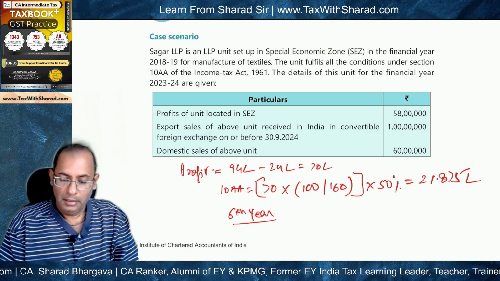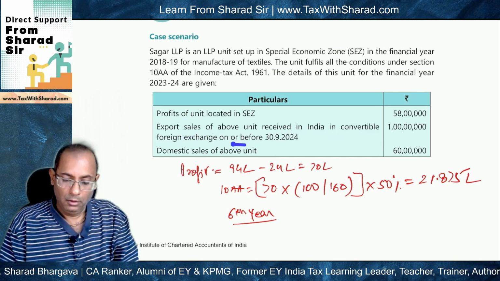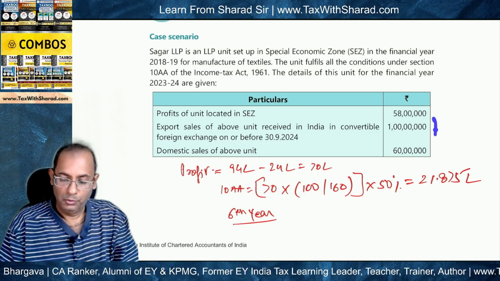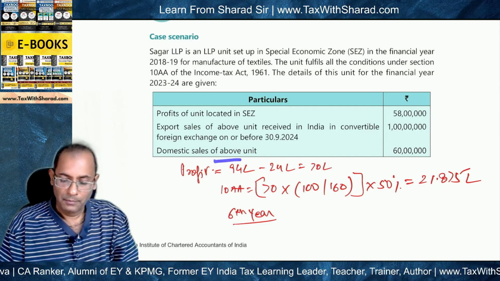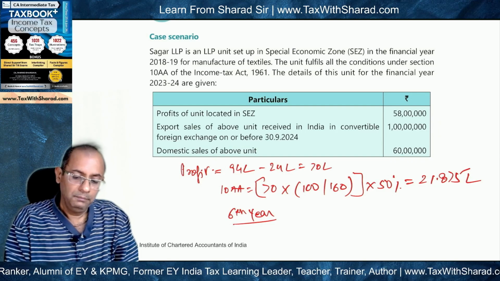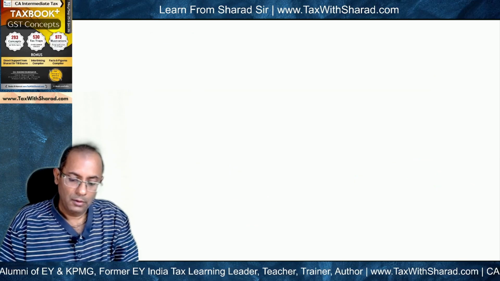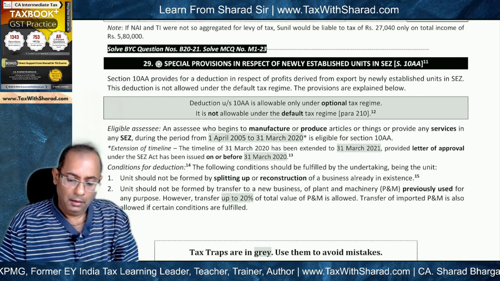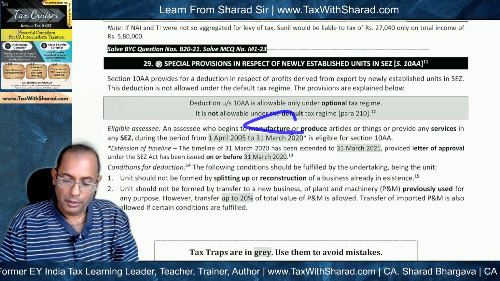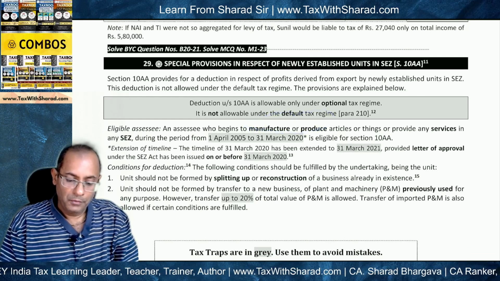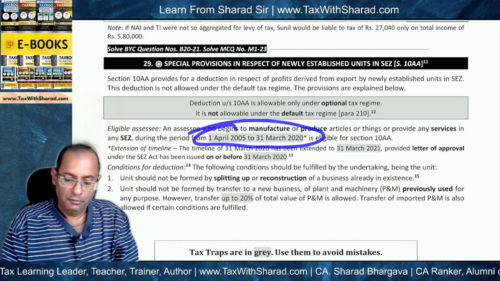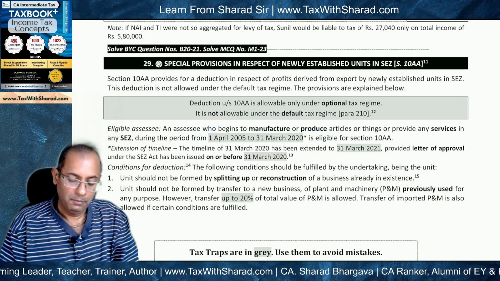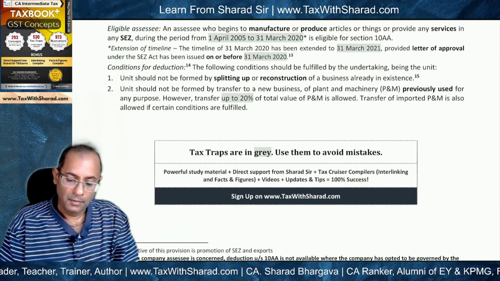Export sales received in India in convertible foreign exchange on or before 30th September 2024 is 1 crore, and domestic sales is 60 lakh. Now, if we look at the provisions of 10AA, the manufacture or production should have begun during this period, 1st April 2005 to 31st March 2020, and this is being satisfied in our case.